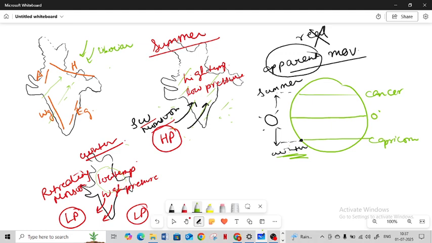Now, what happens is only one branch of this retreating monsoon or northeast monsoon passes over the Bay of Bengal, and it picks up moisture from the Bay of Bengal and gives rainfall to the coast of Tamil Nadu. Understandable? This is what is written in the next paragraph.